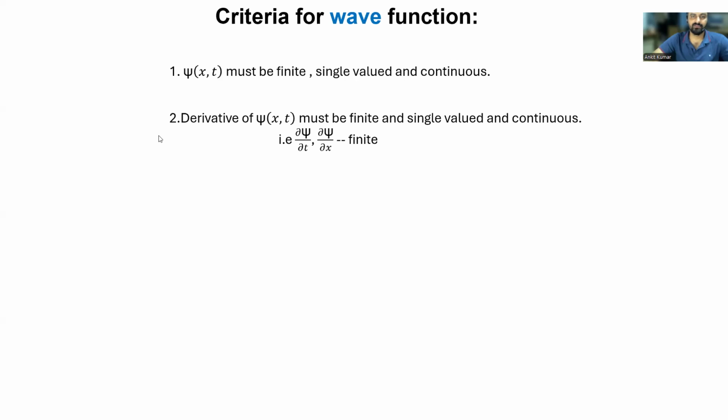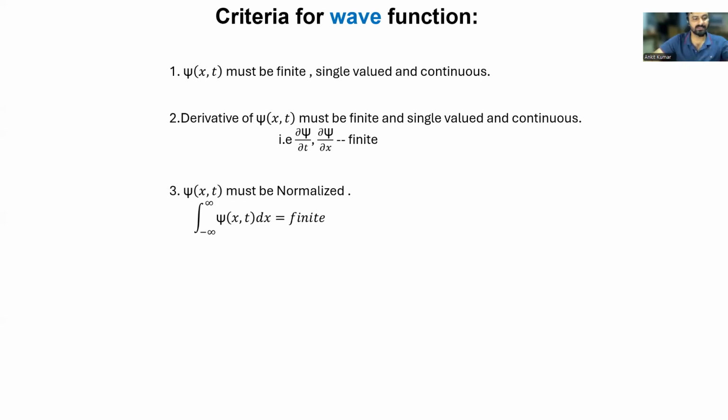The next criterion is that the derivative of psi of x,t must be finite, single valued, and continuous, like del psi by del t or del psi by del x should be finite. Why am I talking about these things? Because when we operate with an operator like the linear momentum operator, it contains the derivative term, and the kinetic energy operator contains the double derivative term of the wave function. If the wave function is not finite, then you won't be able to extract the measurable quantities from it. So the wave function must be finite, single valued, and continuous, and its derivative should also be finite, single valued, and continuous. That is a very important point for the wave function.